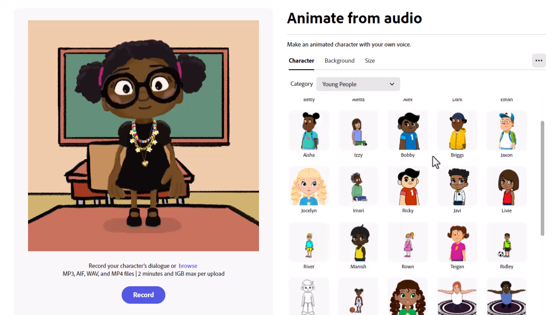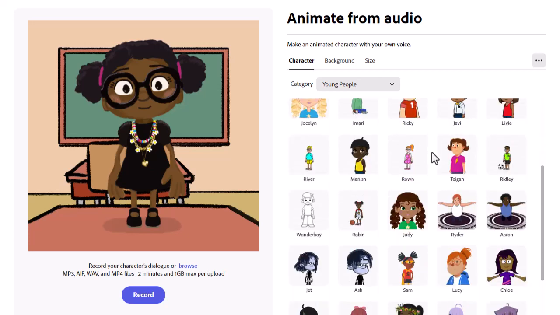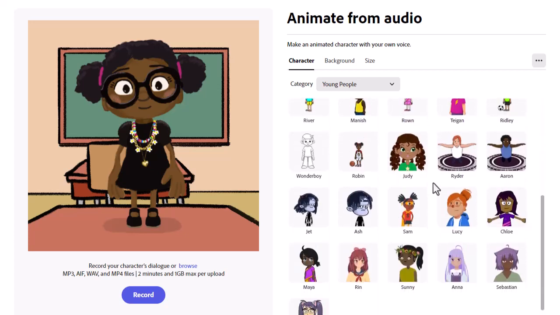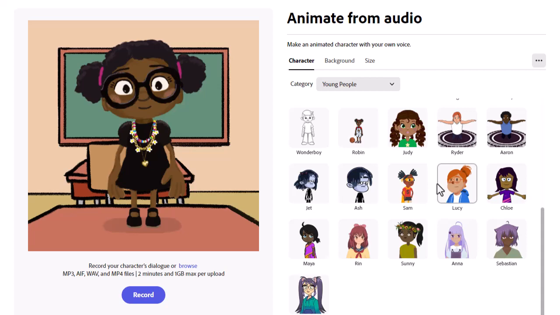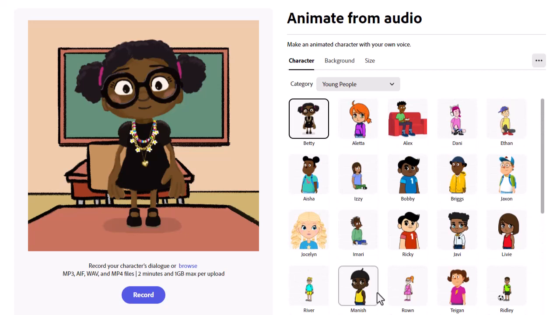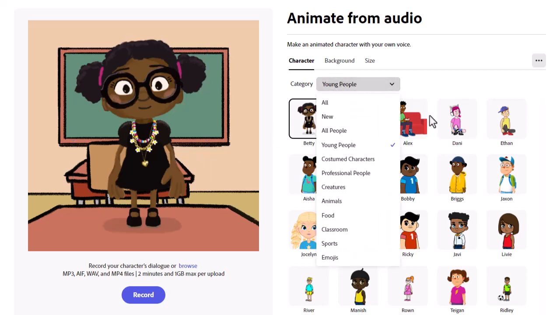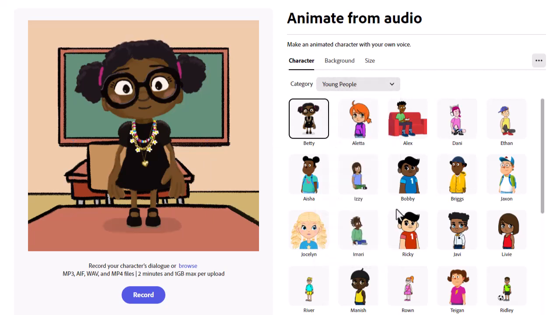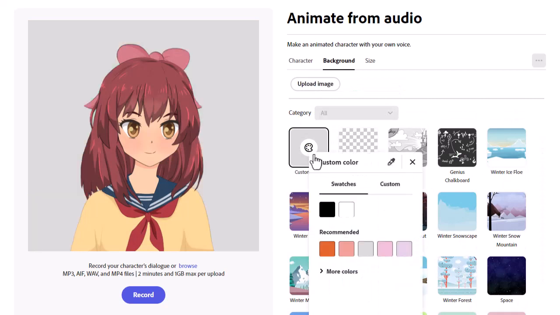So you will find different categories for characters, like food, creatures, emojis, etc. But right now, we will use the human option. So you have to choose any one character and then select the size of that character. Adjust accordingly. If you want to make it big or small, then after this, we have to add the voiceover to this character, which we have already created from 11 Labs.